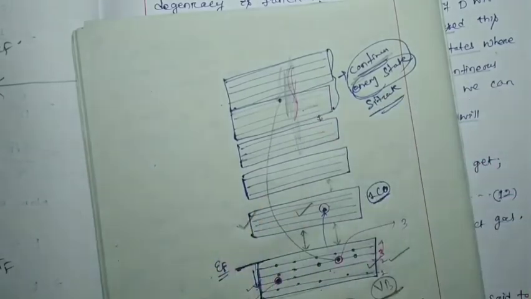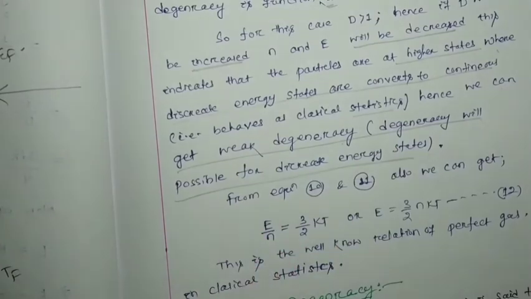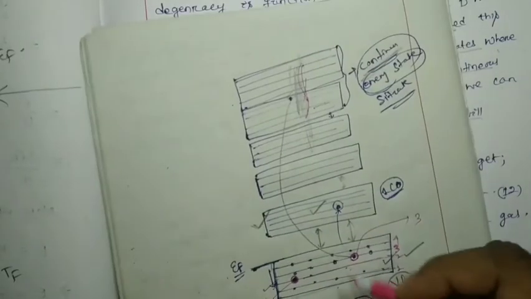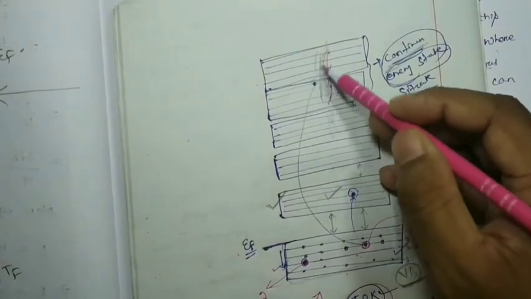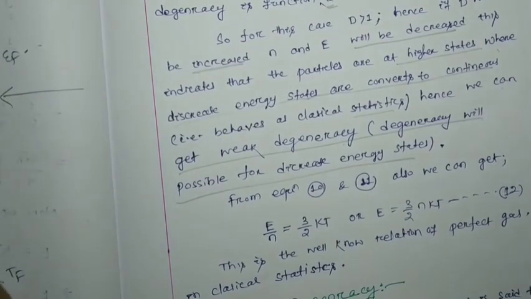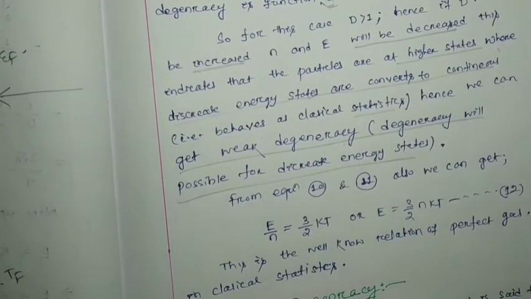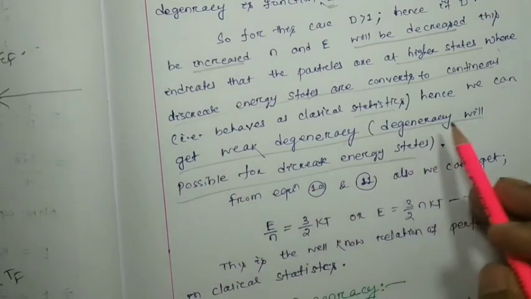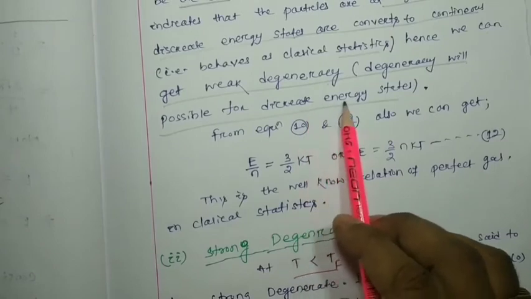Okay, same thing. So that means if we give the temperature, the electron is going to perceive the weak degeneracy instead of strong degeneracy, because it gets continuous energy states. Hence weak degeneracy is possible for the discrete energy states.